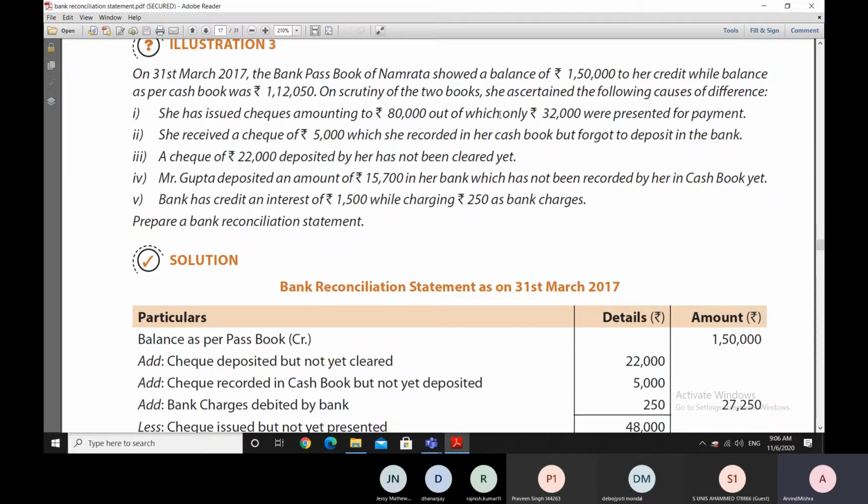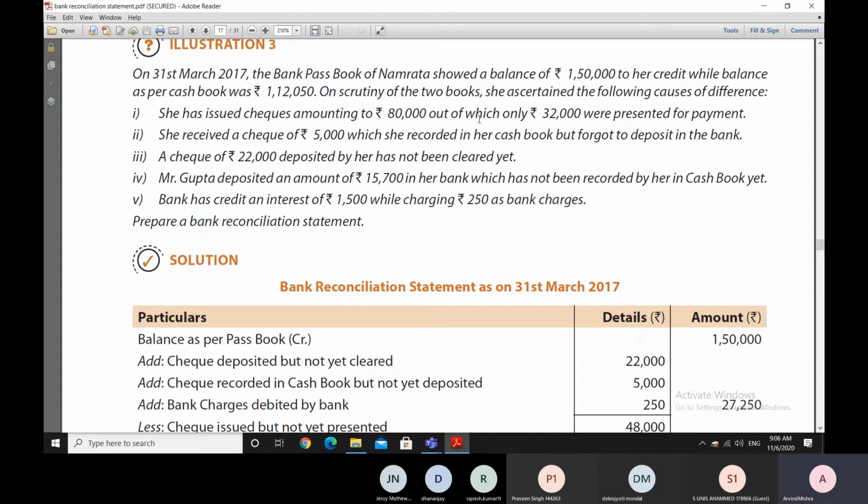But 48,000 rupees worth of checks out of these 80,000 are not finding an entry in our bank passbook, though we have entered them in our cash book. Our cash book balance is showing a less figure by 48,000 rupees as compared to the bank passbook.